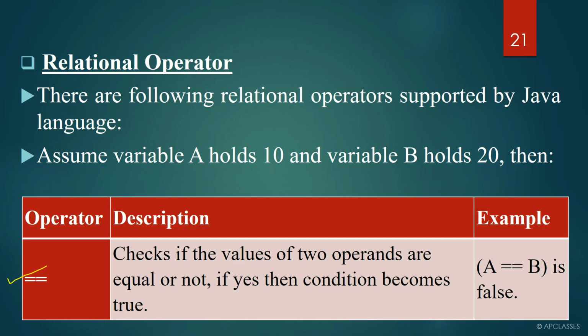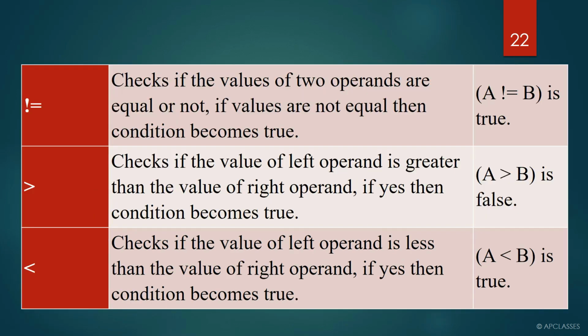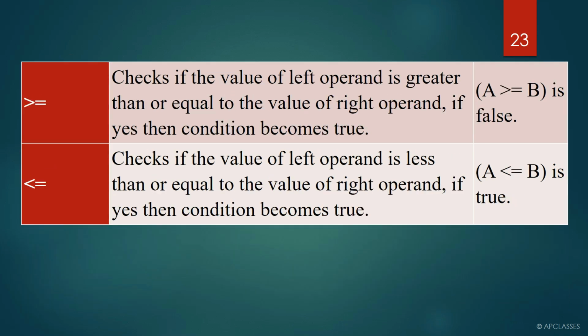Now you must be clear about the double equals to sign, because it is used to check whether both the values are equal or not. This is the not equals to sign, meaning both the values are not equal. If both the values are not equal, then it will give you the value true, otherwise it will give you false. Which one is greater, which one is smaller, and finally greater than equals to and less than equals to. I hope these 6 relational operators are quite clear to you. Now let's move to the next one.